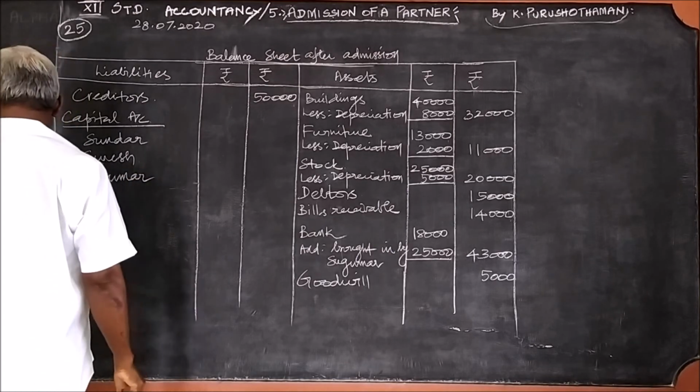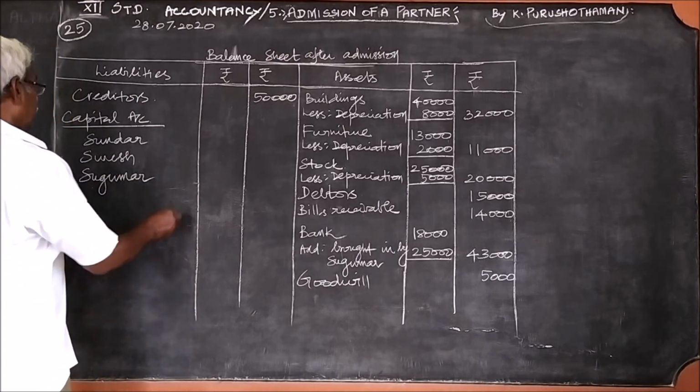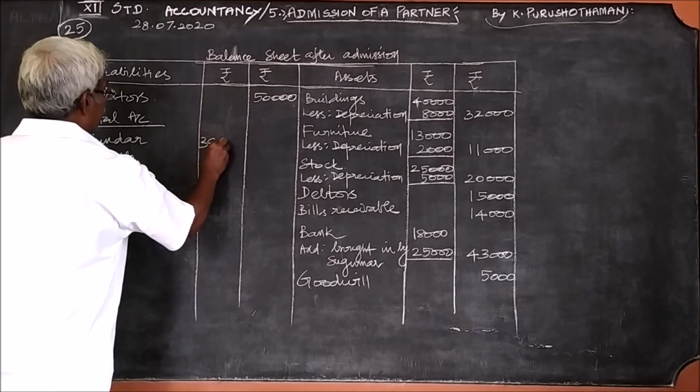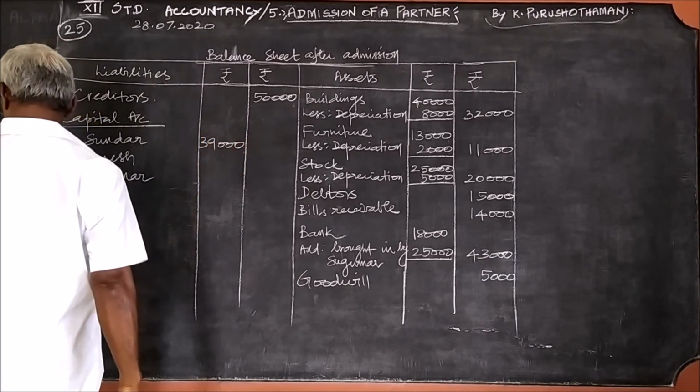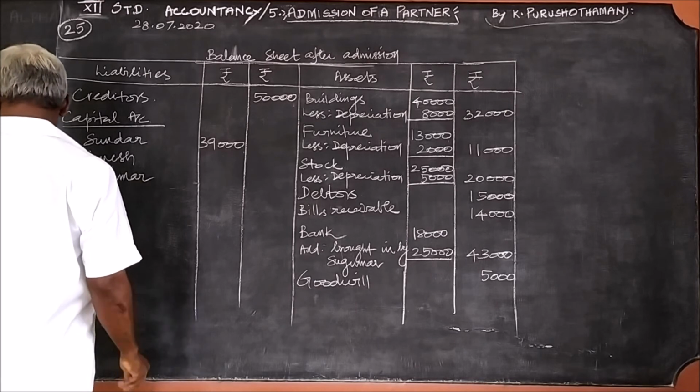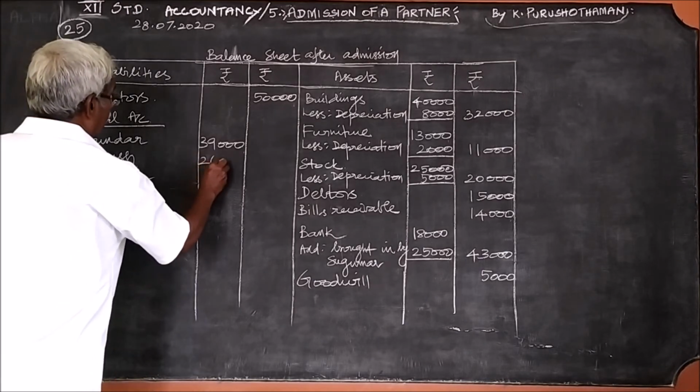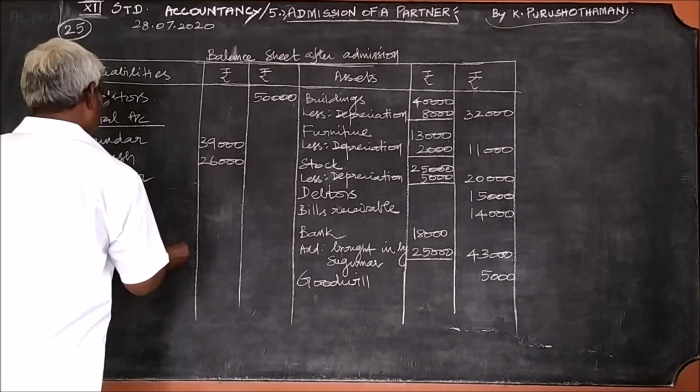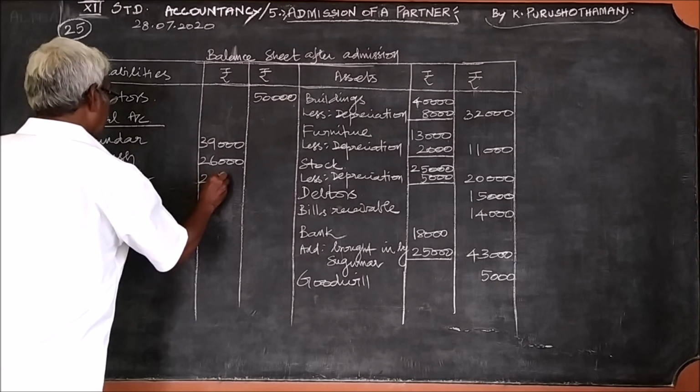The three balances are Sundar 39,000, Suresh 26,000, Sukumar 25,000.